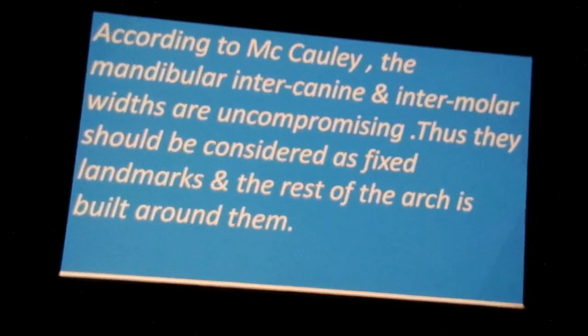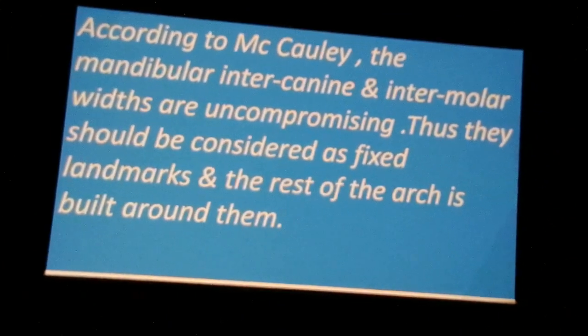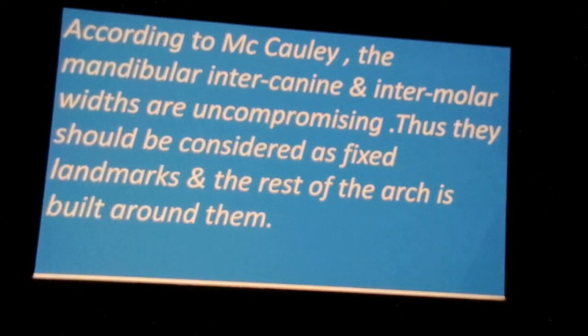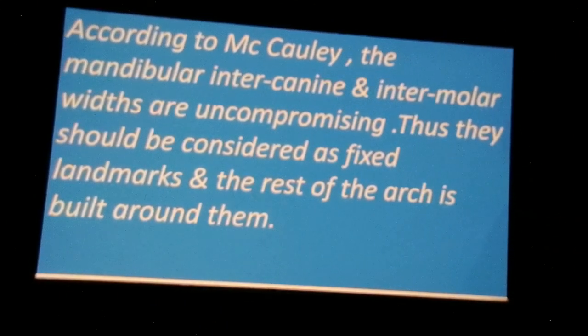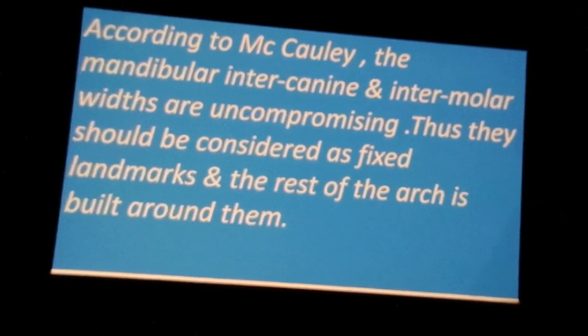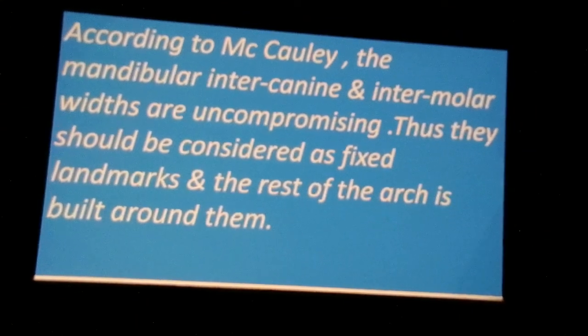According to Macaulay, the mandibular intercanine and intermolar widths are uncompromising, so they should be considered as fixed landmarks and the rest of the arch is built around them.